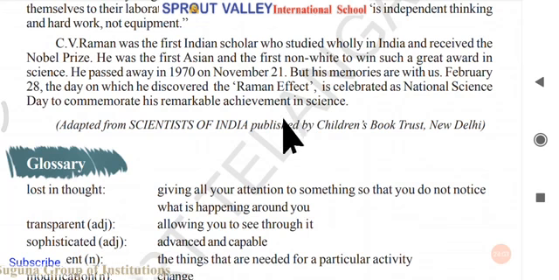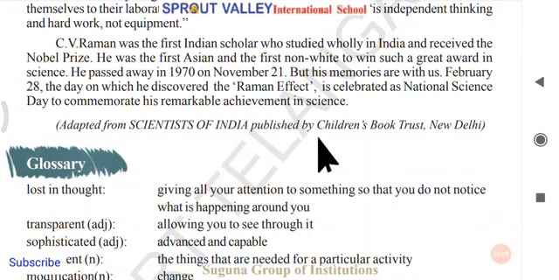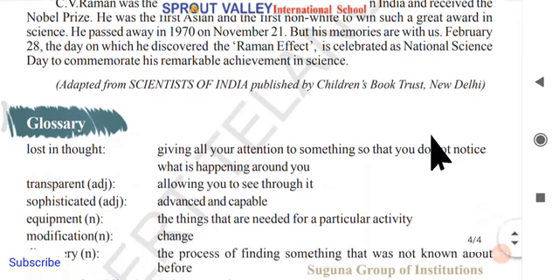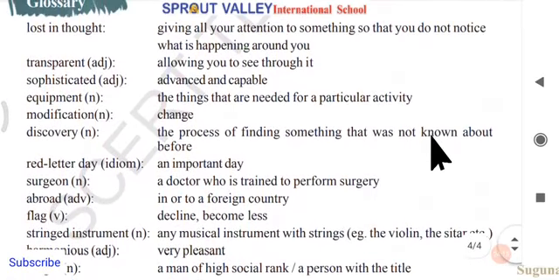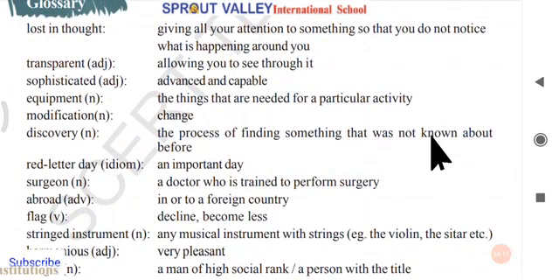It is celebrated to remember all the remarkable achievements CV Raman has given to us. This lesson was adapted, taken from Scientists of India, published by Children's Book Trust, New Delhi. We have some glossary here. You can go through this if you have any time, or if you have the textbook. We shall again go through this in the glossary and grammar video. No need to worry.